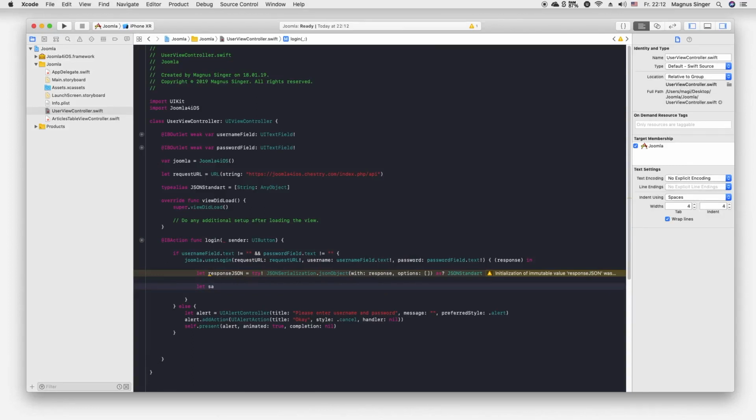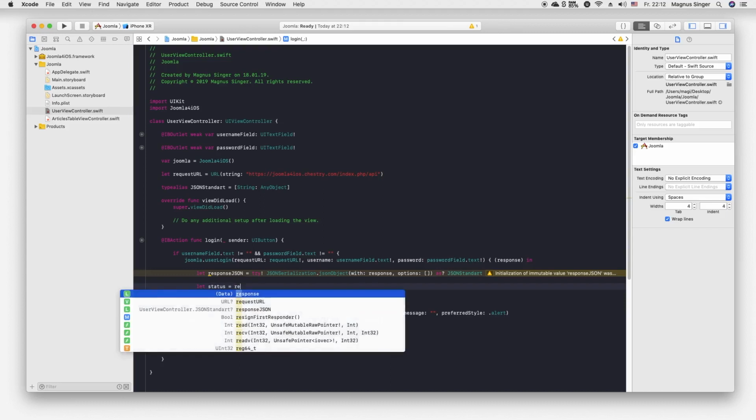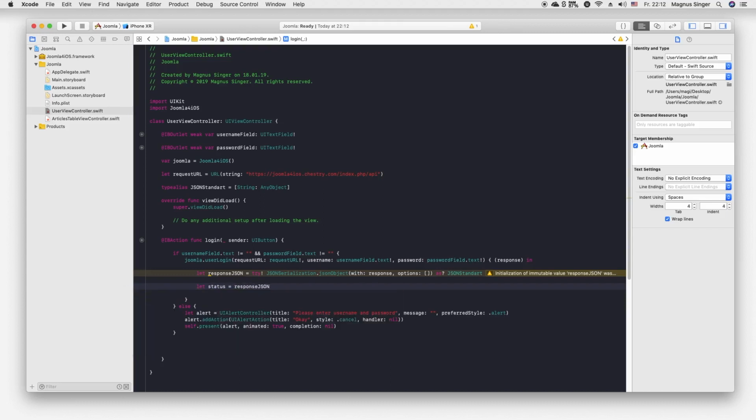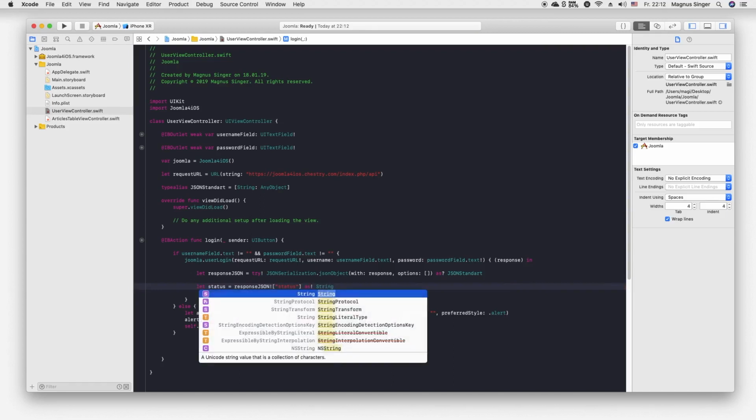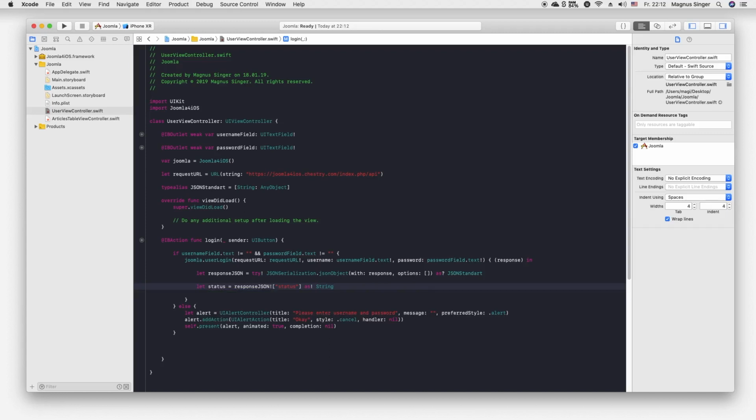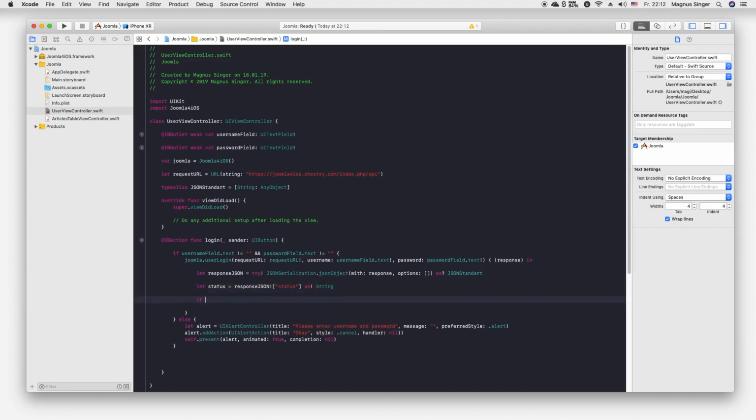So I will say status is equal to responseJSON status as a string, because as you may see here, it is a string.